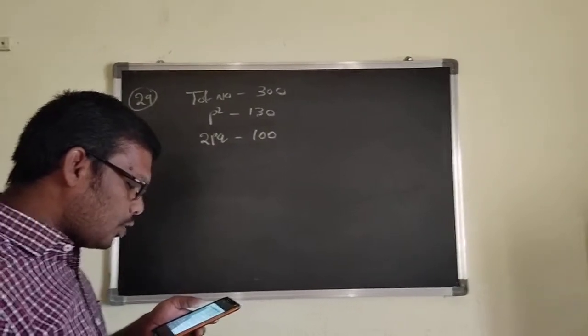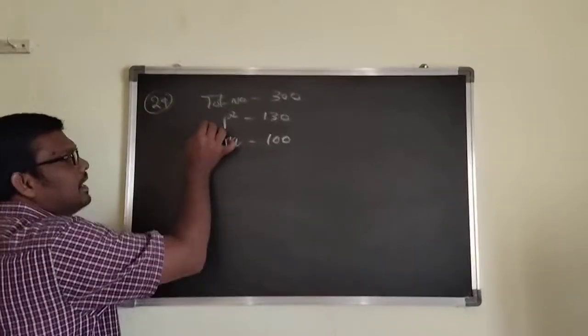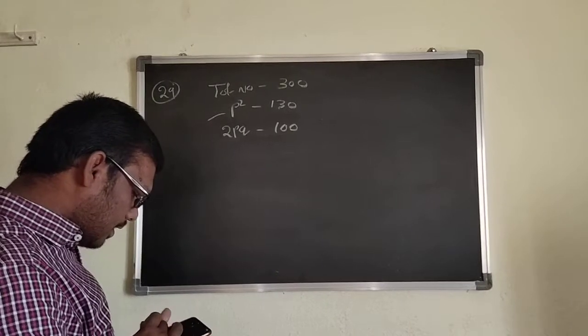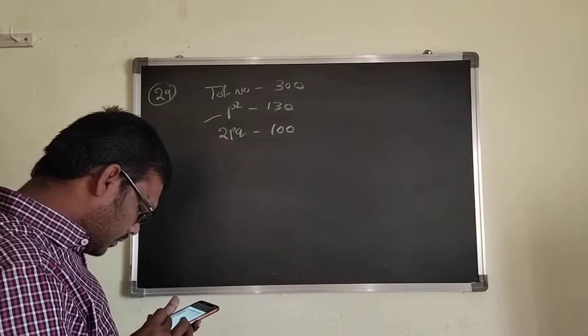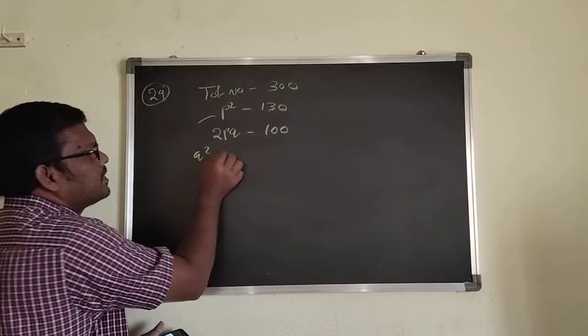Find out the dominant and recessive allelic frequencies. It means you can find the frequency of p square and you have to find the frequency of q square.